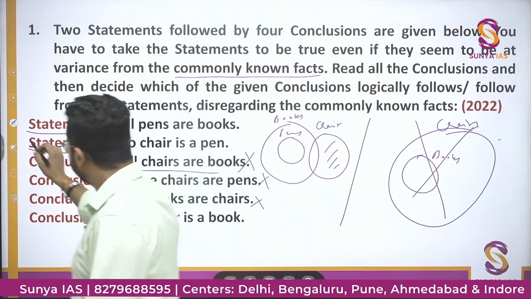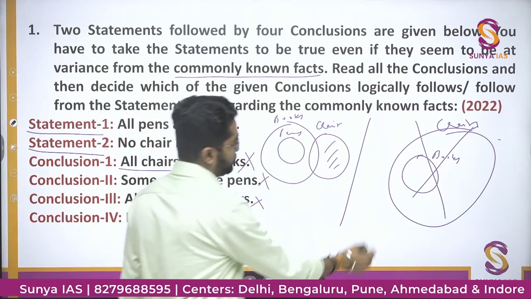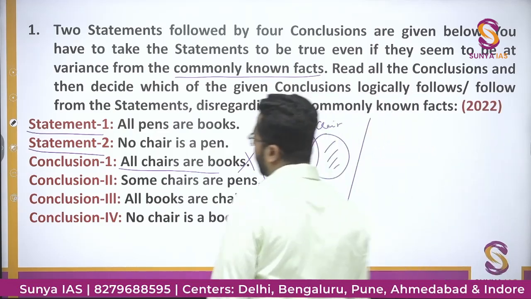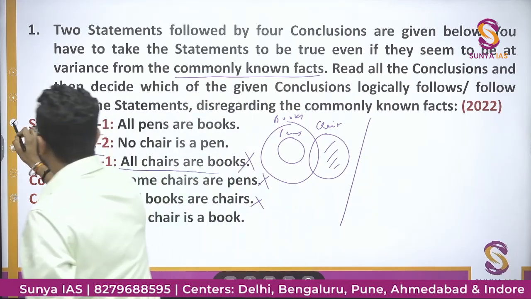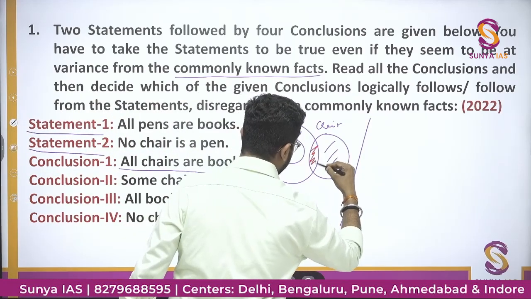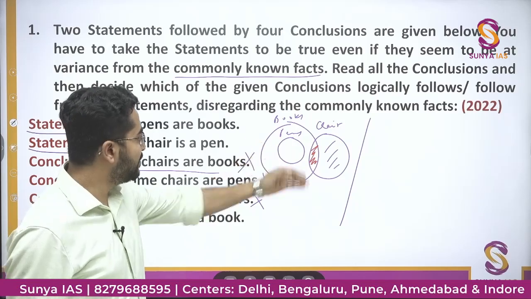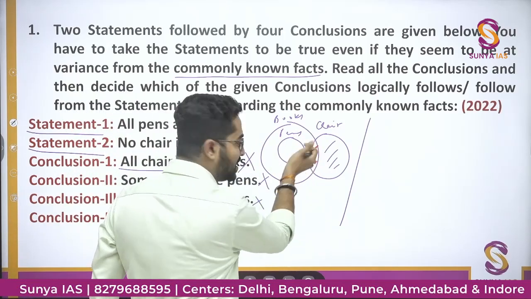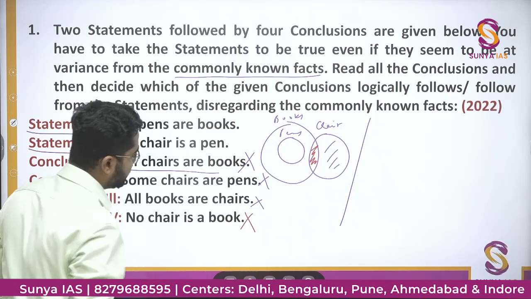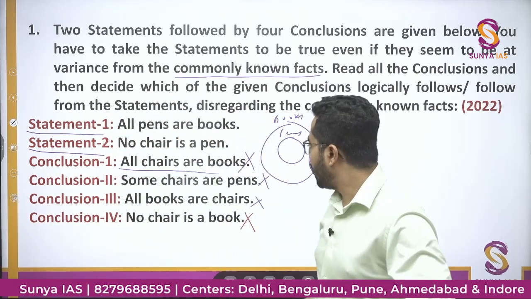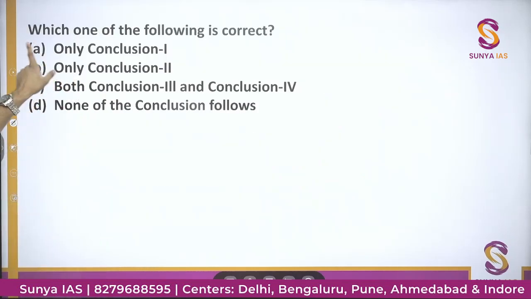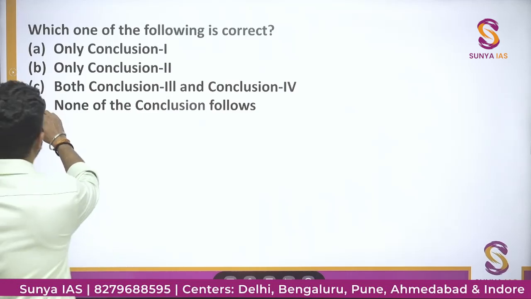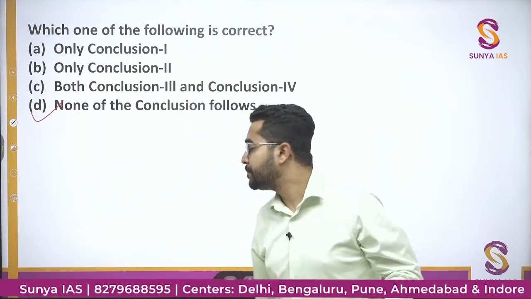So what I will do, from here you can see no chair is a book, this red shaded portion. In this common area between chair and book, these many chairs are books, so this option is also wrong, because in our general Venn diagram you can see that all four conclusions are wrong. So our answer would be only conclusion 1, only conclusion 2, both, and D, none of the conclusions follows. So the option would be D, that is none of the conclusions follows.